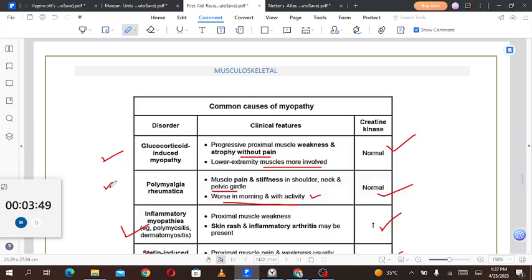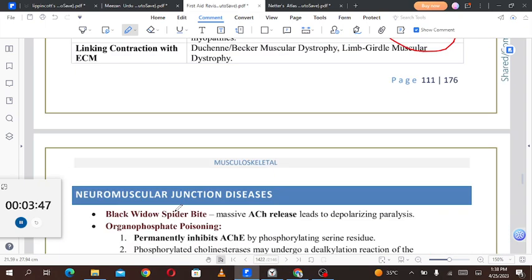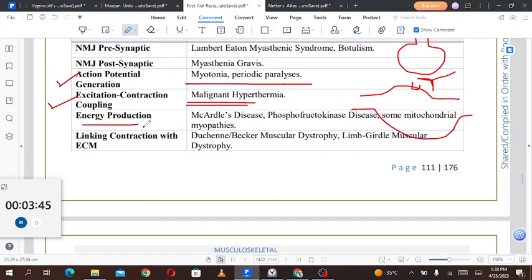Then we have energy production. Energy production problems are seen with McArdle's disease, phosphofructokinase deficiency, and some mitochondrial myopathies. Linkage of contraction with the extracellular matrix: Duchenne-Becker muscular dystrophy, which we have just seen, and limb-girdle muscular dystrophy. So these two conditions are associated with defective linking of contraction to the extracellular matrix.